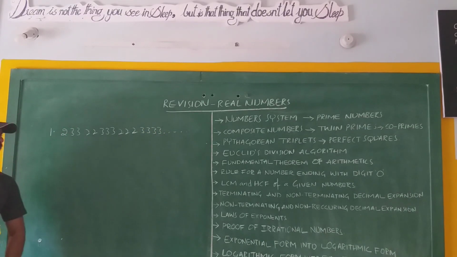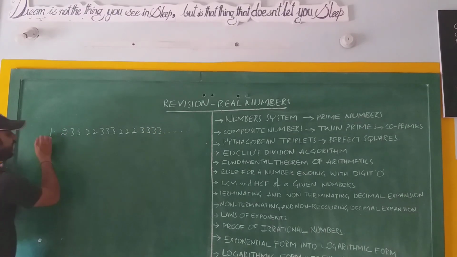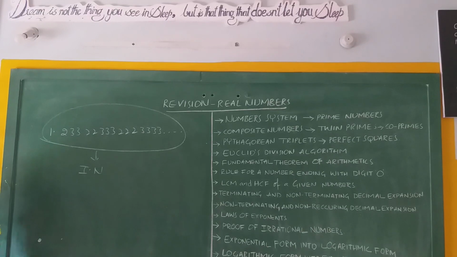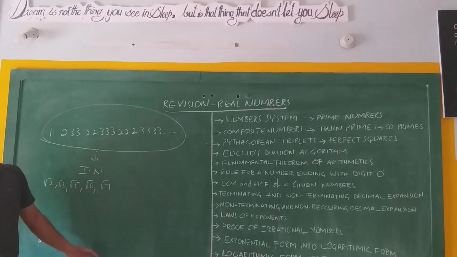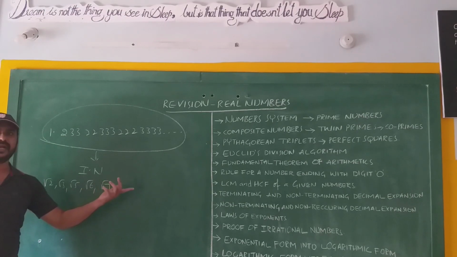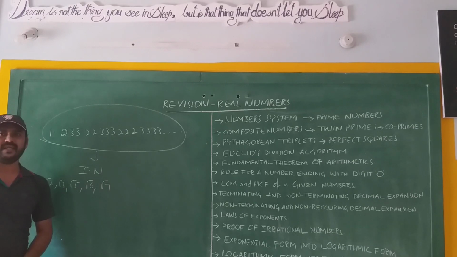This type of decimal expansion is always an irrational number, like the value of root 2, root 3, root 5, root 6, root 7, which we have learned in 9th class. They are always non-terminating and non-recurring decimal expansions.